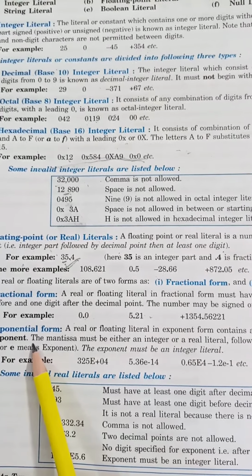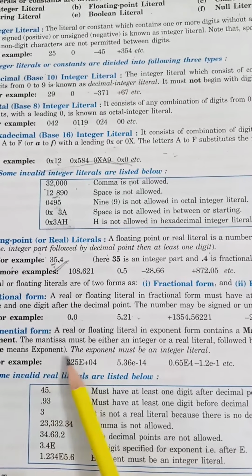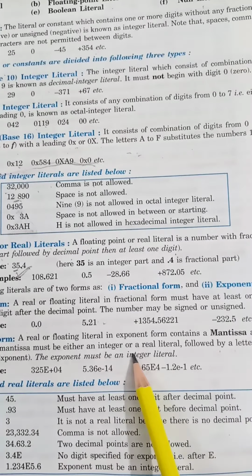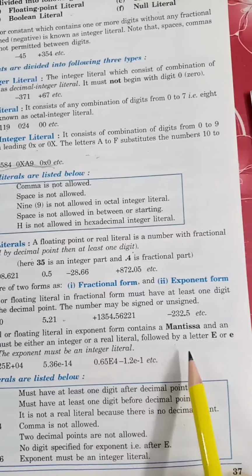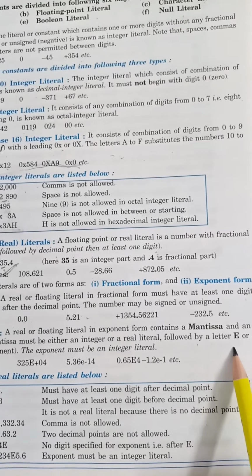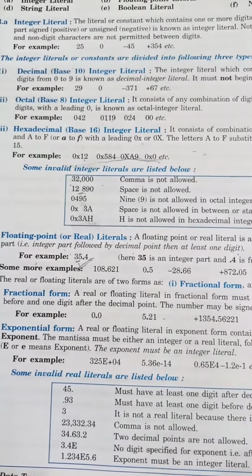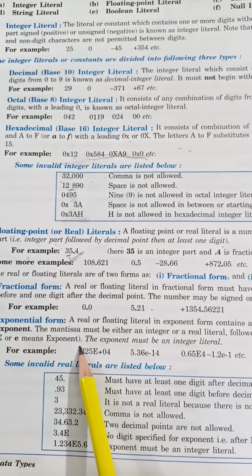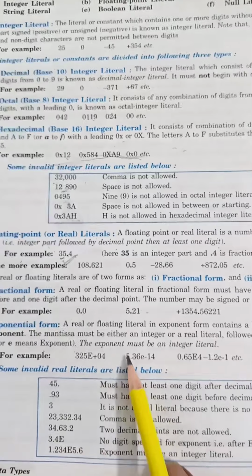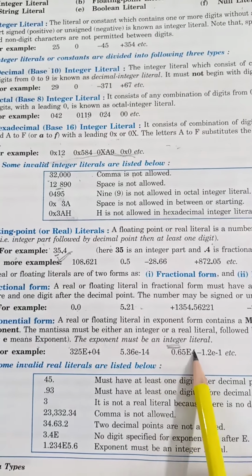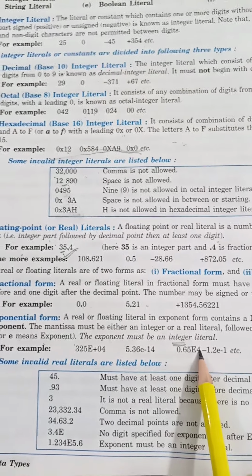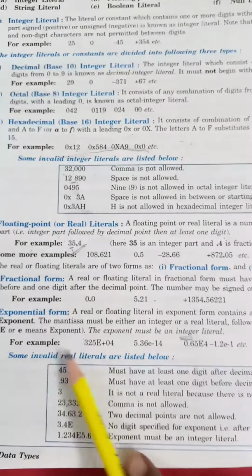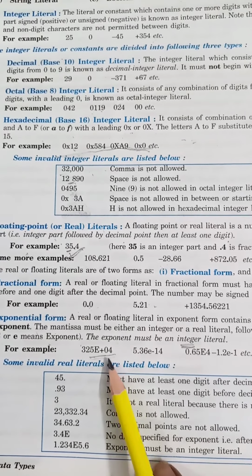Mantissa and exponent have to be there. The mantissa must be either an integer or a real literal followed by the letter E, capital E or small e. E stands for exponent. And the exponent must be an integer literal. For example, this one, 325 exponent is 0, 4.